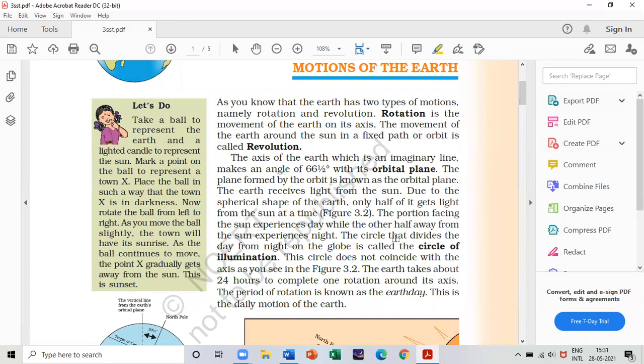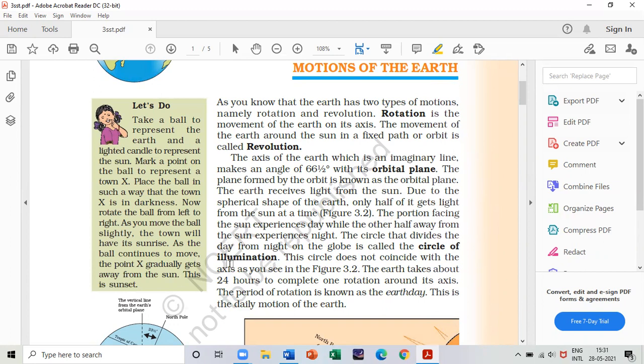And next is, what do you mean by the circle of illumination? So here, by line you can go through it: the portion facing the sun experiences day, while the other half away from the sun experiences night, and the circle that divides the day from night on the globe is called the circle of illumination, and this circle does not coincide with the axis. You have to write up to this.